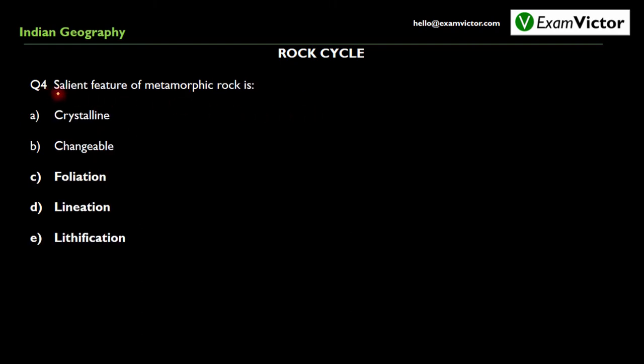Next is question number 4. What are the salient features of metamorphic rocks? Option A, it is crystalline. This is not the salient feature. Option B, these are changeable. This is also not the salient feature of metamorphic rocks because all types of rocks, as we've discussed, are changeable.